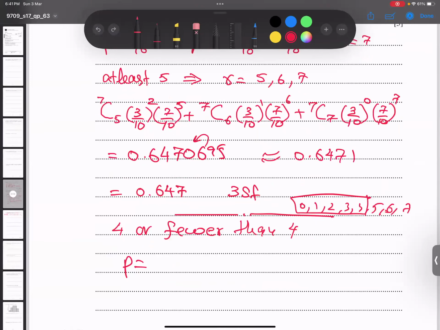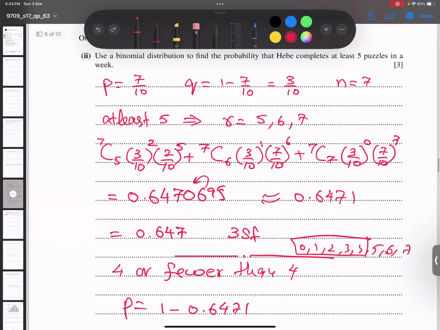Okay. So can I find the probability of fewer than 4? It is 1 minus 0.6471. Hold on. This probability comes from here. I repeat again what I'm saying. Try to understand. This is at least 5 puzzles in a week, so it means 5, 6, 7. But now he says no, plan change: fewer than 4, 4 or fewer than 4. It means R values 0, 1, 2, 3, 4.